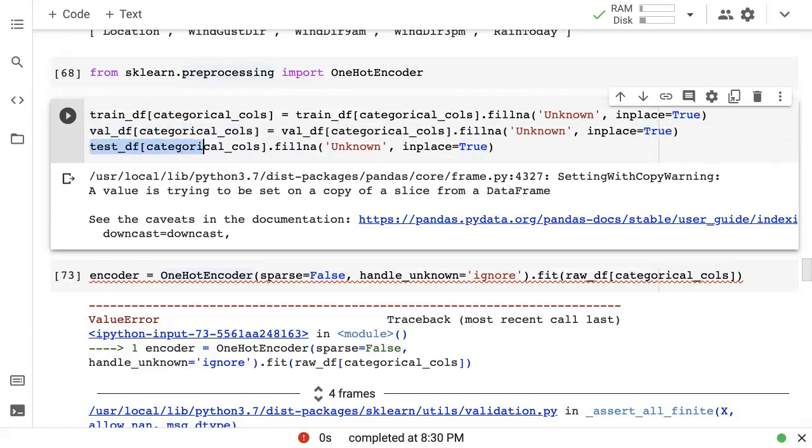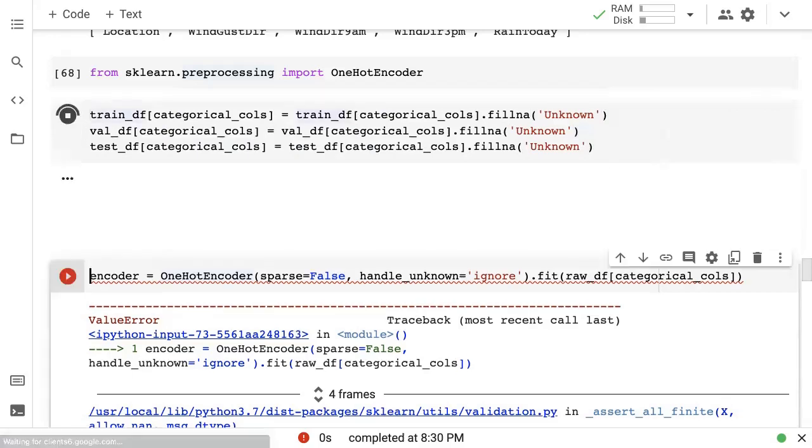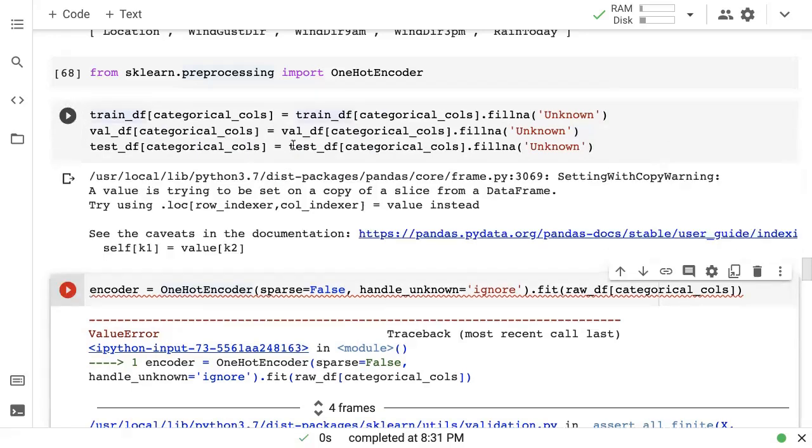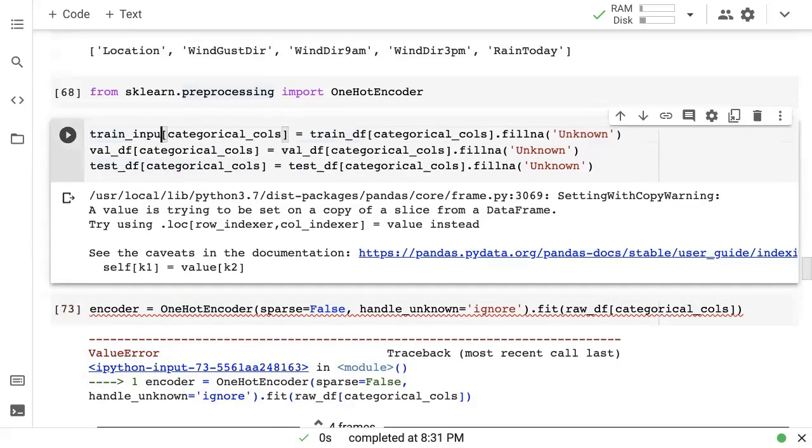I believe this is an issue because of the version of scikit-learn. So this was something that worked on my computer but is not working on Google Colab. And whenever you face such issues where something works in a certain place but does not work in another place, that is probably because of scikit-learn version differences.